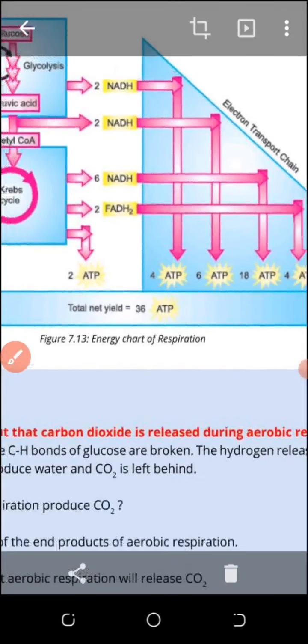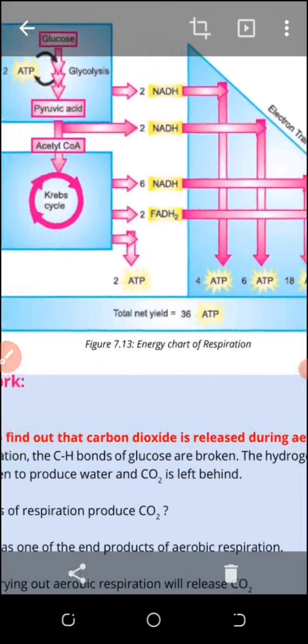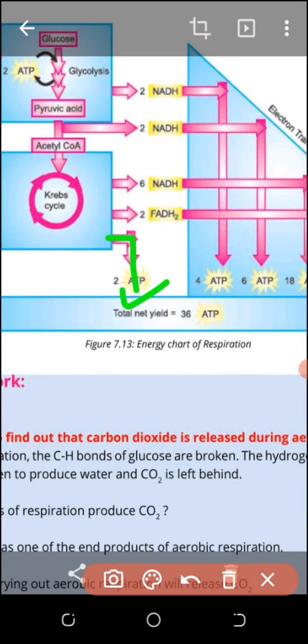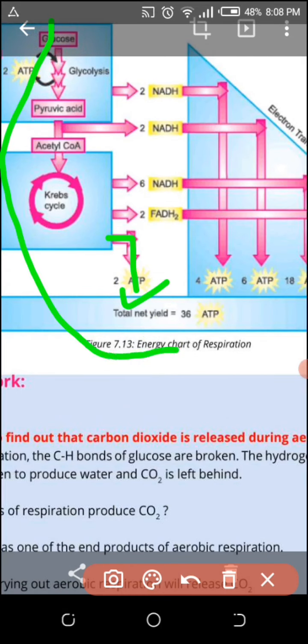The technical point: 2 ATP are produced directly in the Krebs cycle, and 2 ATP are produced directly by glycolysis. They are also added in the 36 ATP molecules. But the significant point in the cycle is that NADH of glycolysis outside the mitochondria produces 2 ATP, while NADH inside the mitochondria produces 3 ATP, because 1 ATP is consumed in transporting the energy from outside the mitochondria to inside the mitochondria.